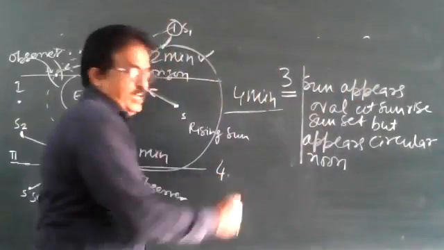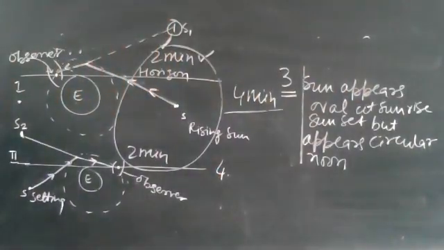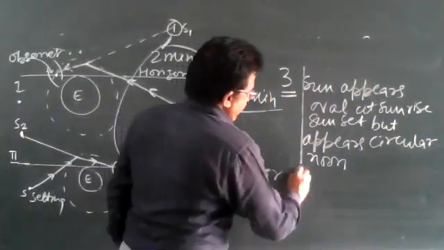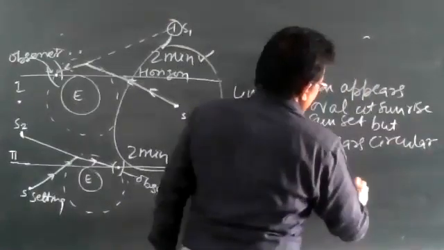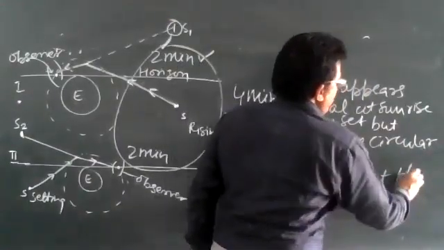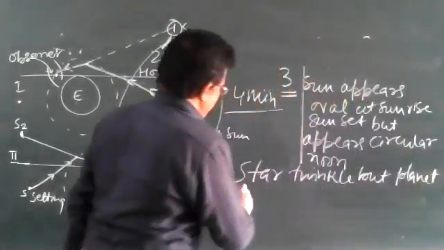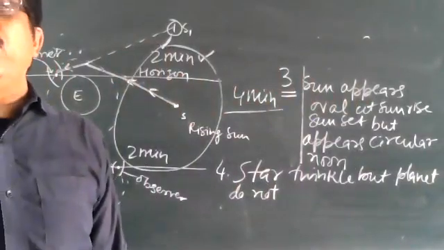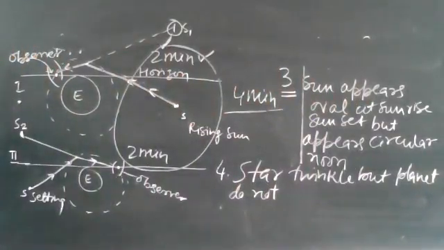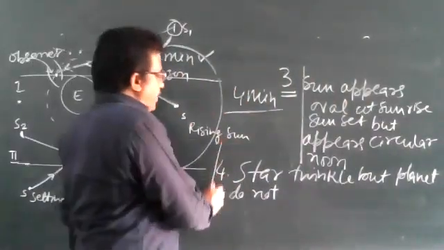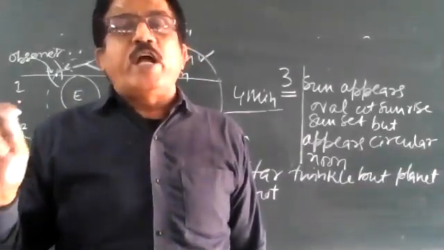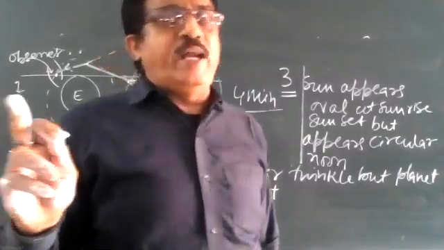One more example is here. Application: stars twinkle, but planets do not. Okay? It is also due to atmospheric refraction. You will read these two today. If you cannot get the answer, contact me by tomorrow. Is that clear? Write it down.